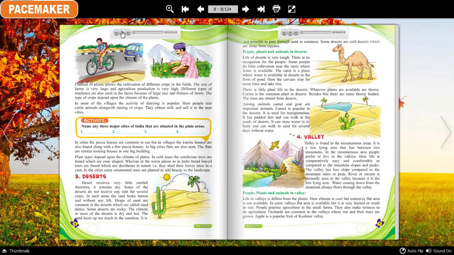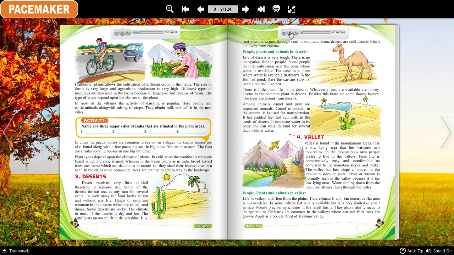Flatness of plains allows the cultivation of different crops in the fields. The size of farms is very large and agricultural production is very high. Different types of machines are also used in the farms because of the large size and flatness of farms. The type of crops depends upon the climate of the plains.